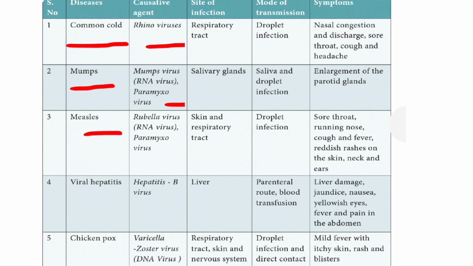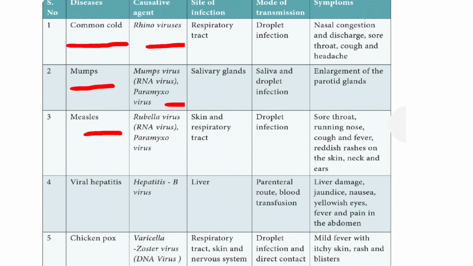Next, measles. The measles virus is a rubella virus, an RNA virus and a paramyxovirus. You can keep the term rubella virus, paramyxovirus, RNA. The site of infection is the skin and respiratory tract.